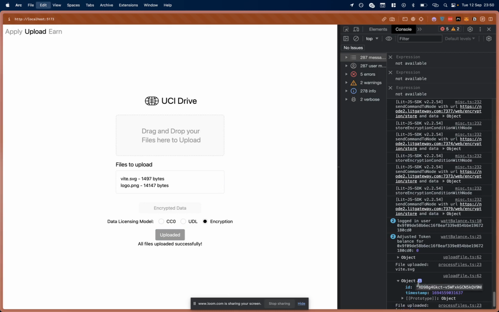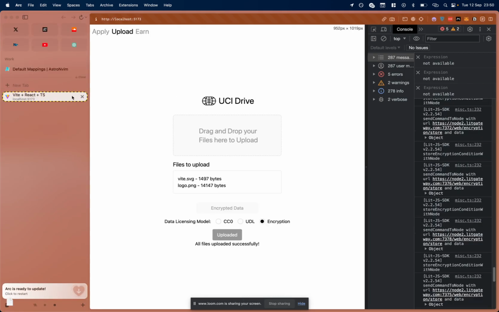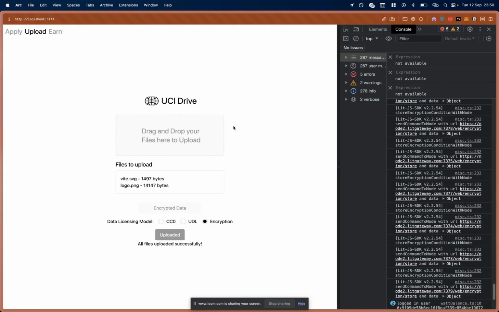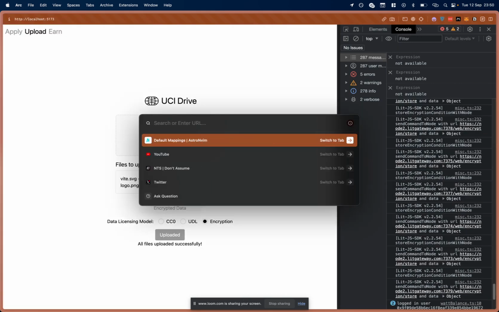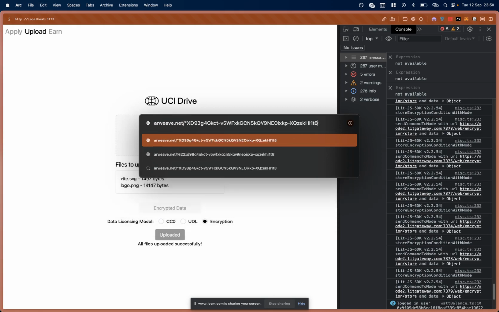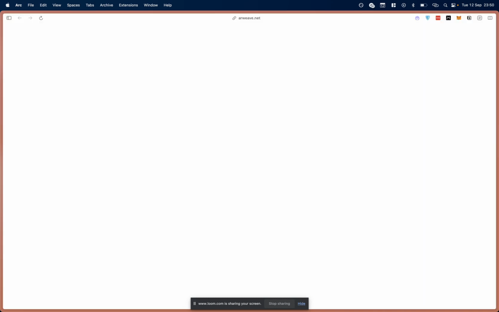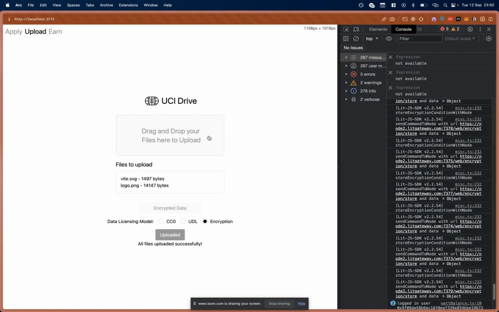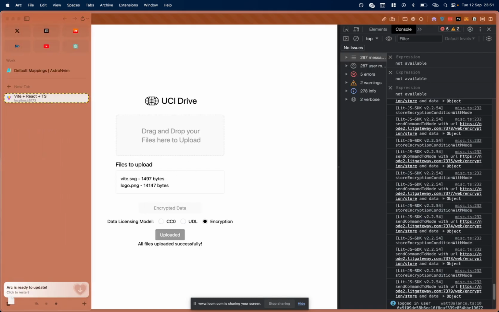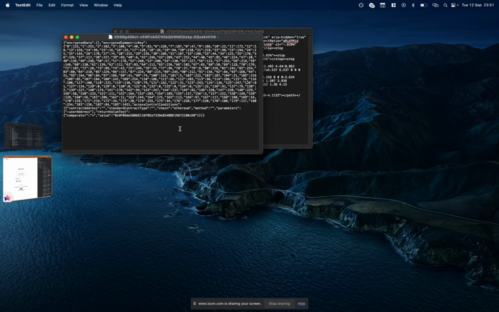So now we can see if I take this transaction. And this one I've downloaded here is encrypted. So we can store private data and have it only be accessed under certain conditions.